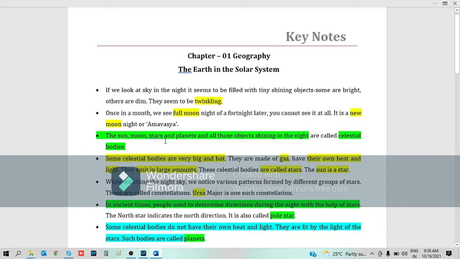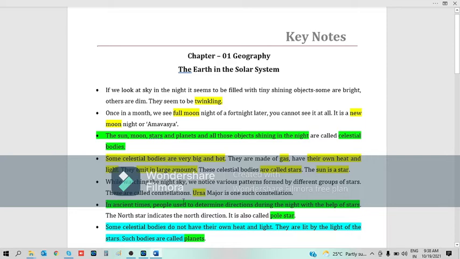The sun, moon, stars, planets, and all those objects shining in the night are called celestial bodies. Some celestial bodies are very big and hot. They are made of gas, and the heat and light they emit on their own in large amounts are called stars. The Sun is also a star. While watching the night sky, we notice various patterns formed by different groups of stars. These are called constellations. The Ursa Major is one such constellation.